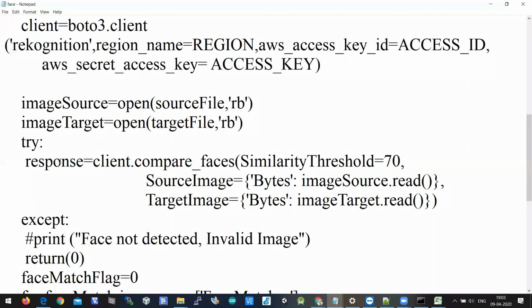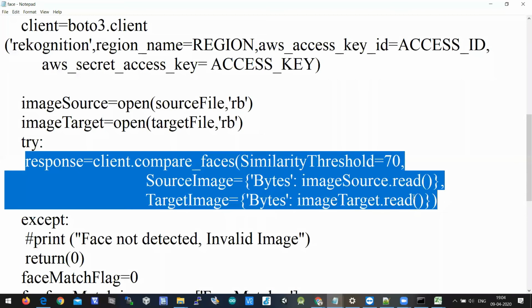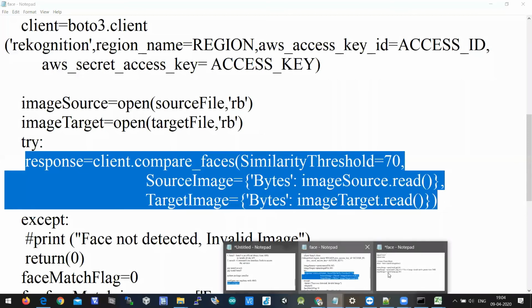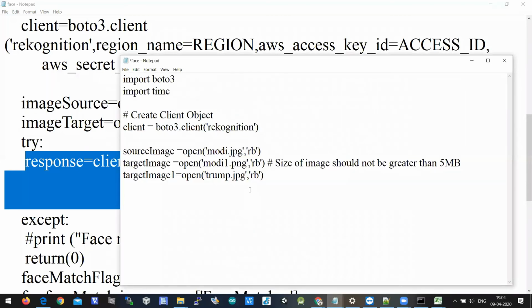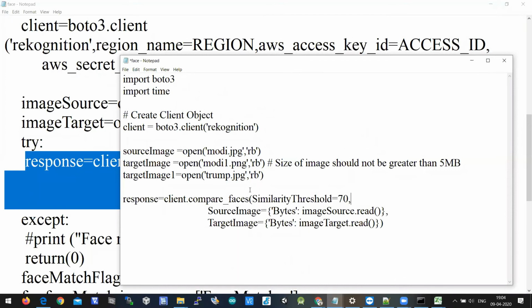So I already wrote here, so I'll do this. response equal to client.compare_faces. I took a client object here. SimilarityThreshold equal to... SourceImage equal to Bytes colon.